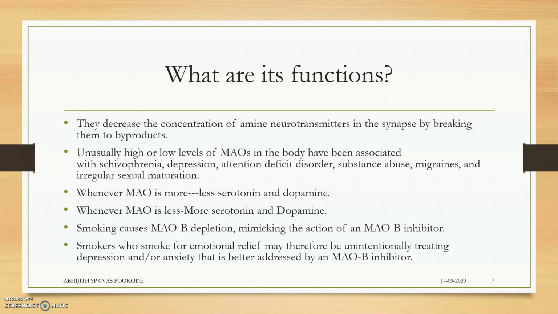Unusually high or low levels of MAO in the body have been associated with schizophrenia, depression, attention deficit disorder, substance abuse, migraines, and irregular sexual maturation. Whenever MAO is more, that means monoamine oxidase is present more in the synapse, so serotonin and dopamine will be cleaved very fast. So less amount of serotonin and dopamine. Whenever MAO is less, that means more serotonin and more dopamine. That means it can lead to hyperactivity or hyperactivity disorder syndromes.